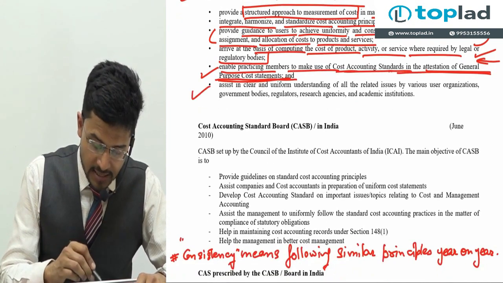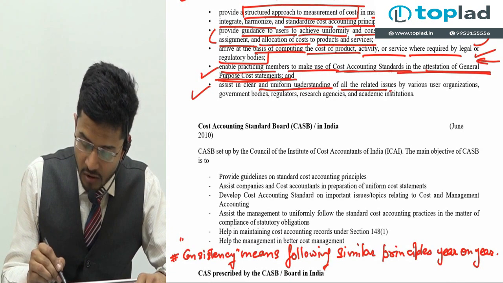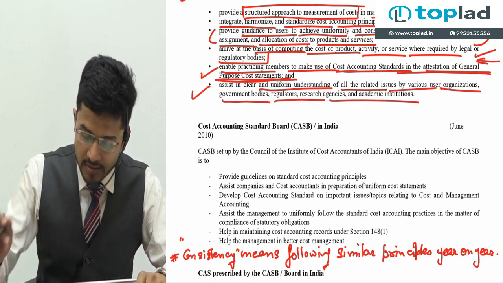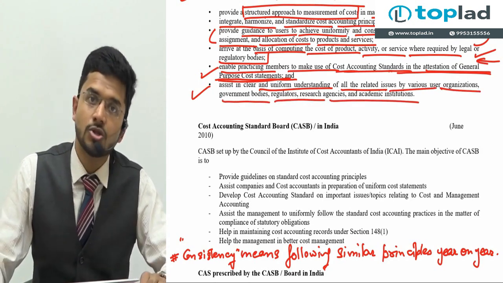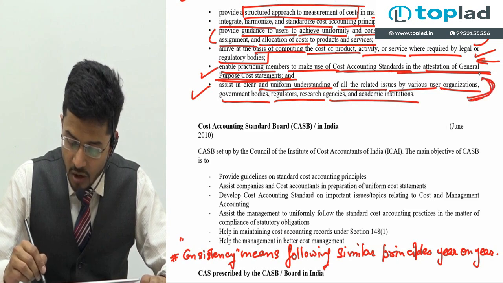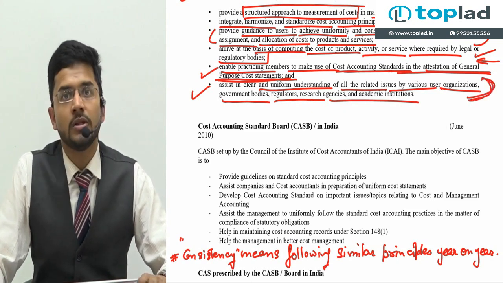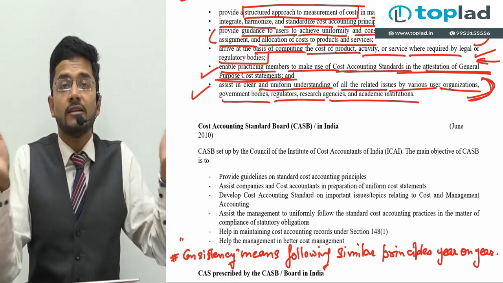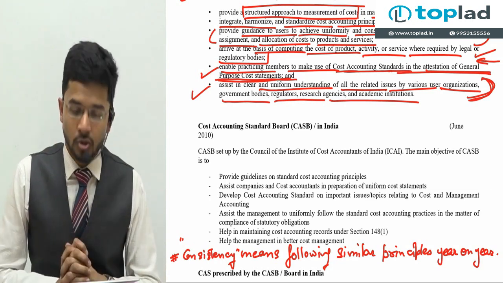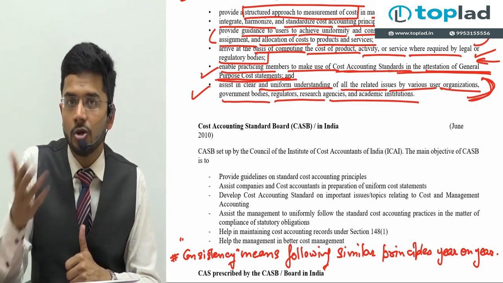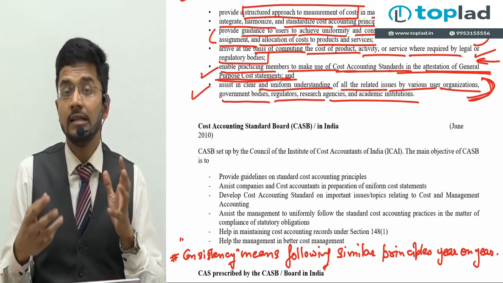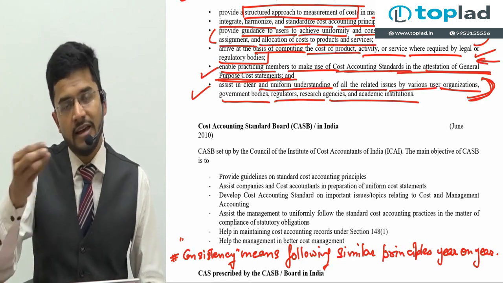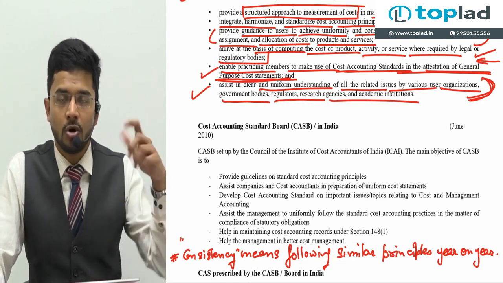And it assists in clear and uniform understanding of all related issues by various user organizations, government bodies, regulators, research agencies, and academic institutions. So it gives us a clear understanding of what are the issues with the cost pertaining to a particular industry, what are the costing profits, why is profit more, why is profit less. All these things are told to us by cost accounting. When we follow the cost accounting standard, then we are able to analyze this fact very, very carefully, that why is profit more or why is profit less.